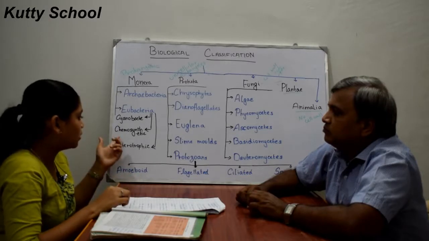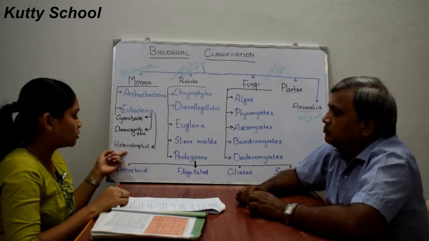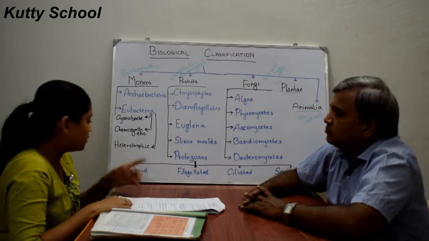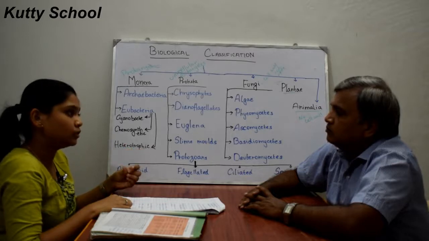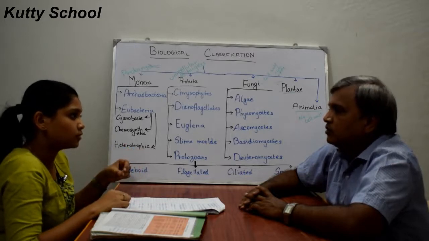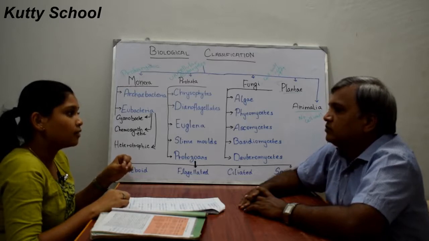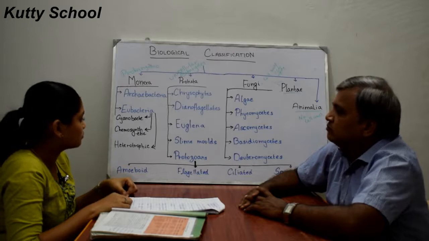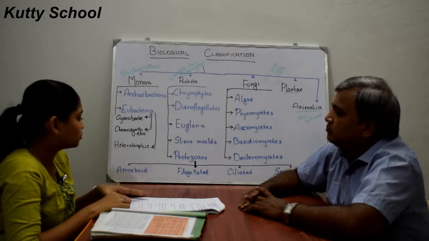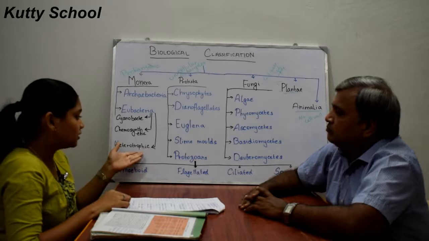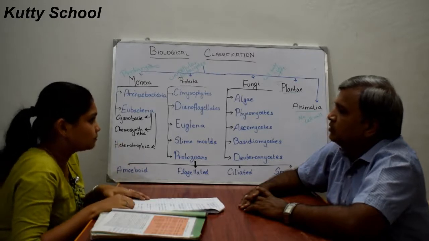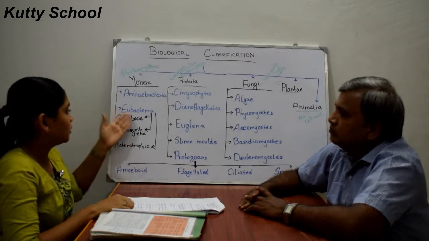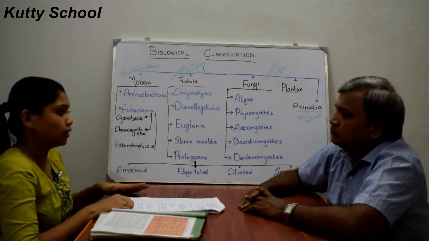So they are helpful in the production of curd, the production of antibiotics, and even for fixing nitrogen. These heterotrophic bacteria can also cause diseases, like cholera, tetanus, typhoid and citrus canker. So this is Monera. We have seen Archaebacteria, Eubacteria, Cyanobacteria, and chemosynthetic and heterotrophic bacteria.